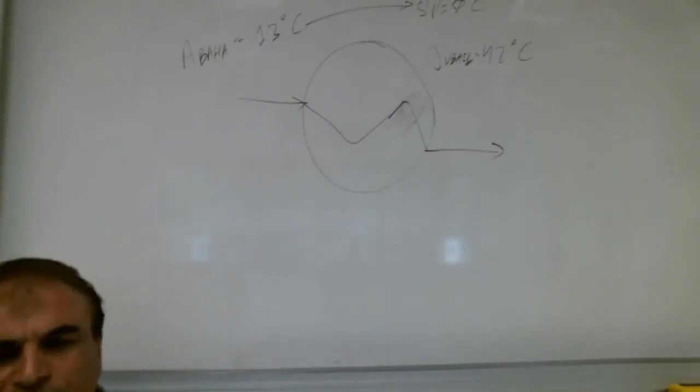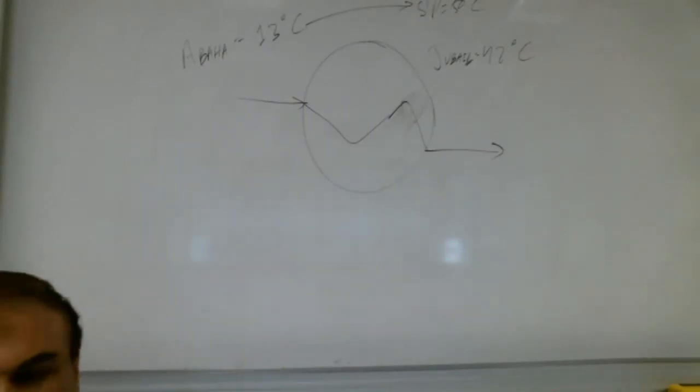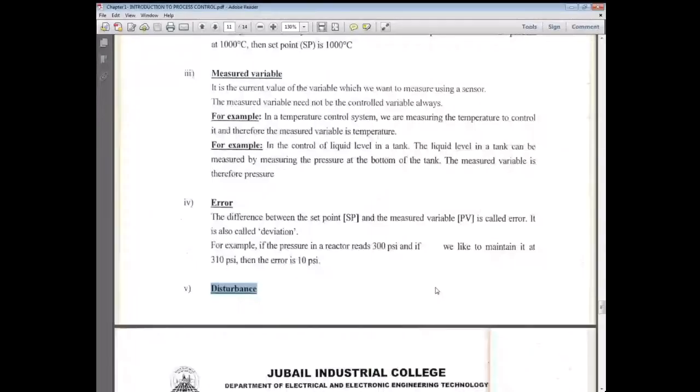Is there any other way of disturbance, Shabab? Yes, wind. There are many types of disturbance. For example, we are sitting in an air conditioned room.